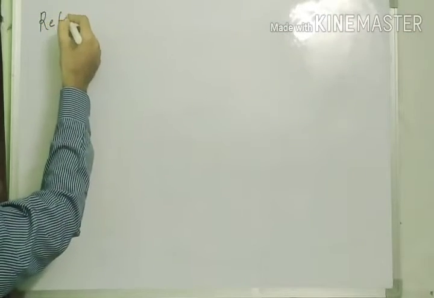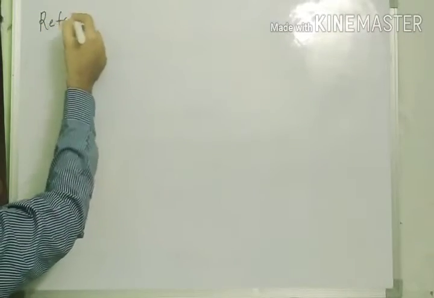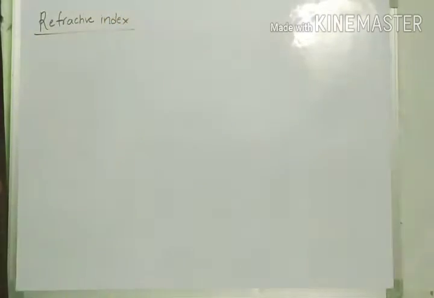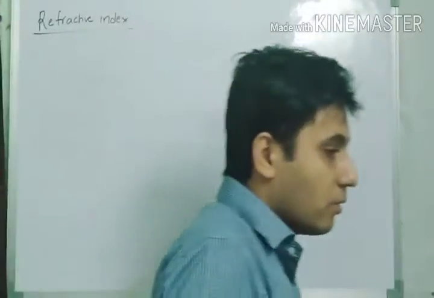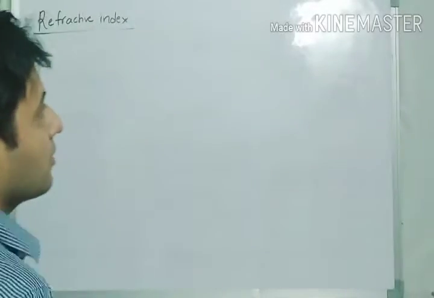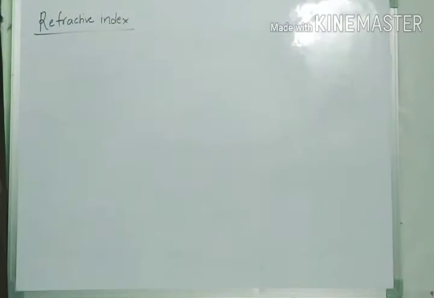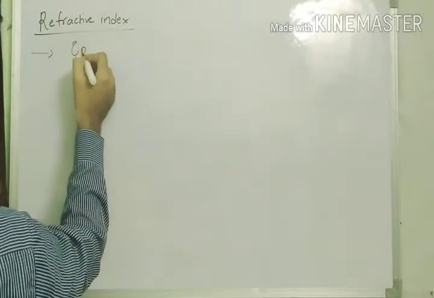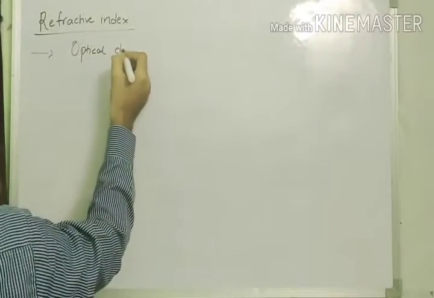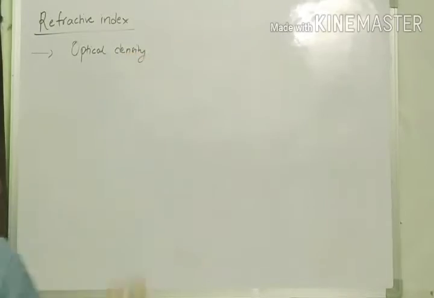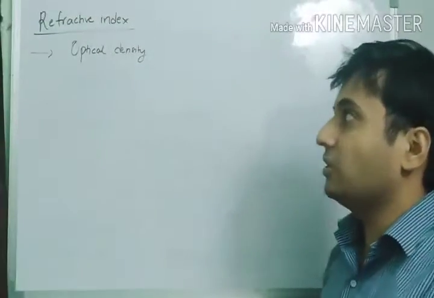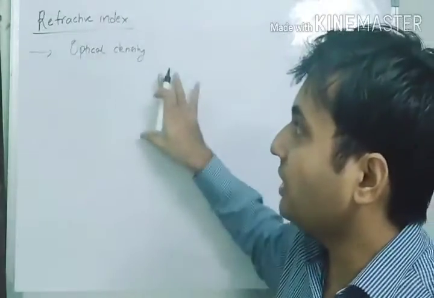Topic for that, refractive index. Okay, so refractive index is the most important topic for understanding the bending of light. What is it? It tells about the optical density of the medium. It tells us how dense the medium is.